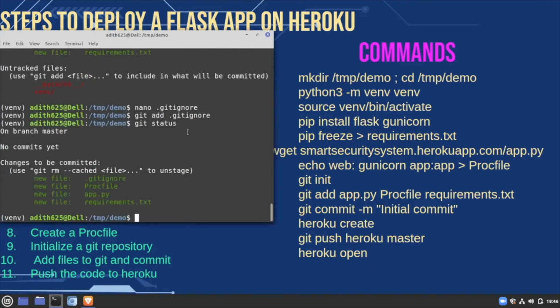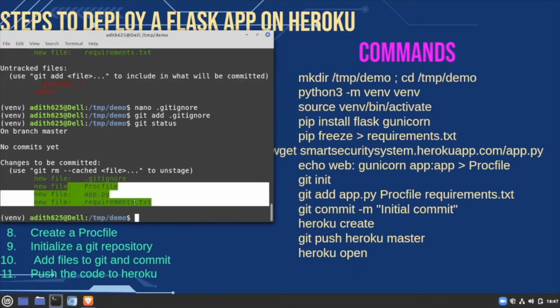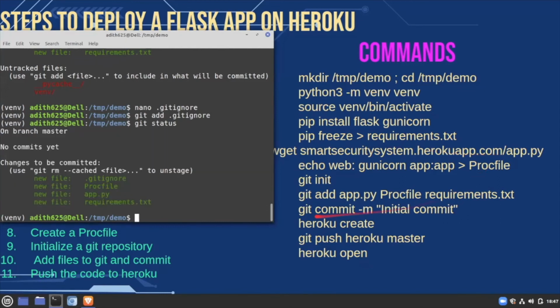So now I have added the gitignore file. Previously it used to show that pycache and the virtual environment are untracked. Now it just ignores those two and doesn't show them when I run git status. So now I can next commit the files, running git commit -m to add a message.